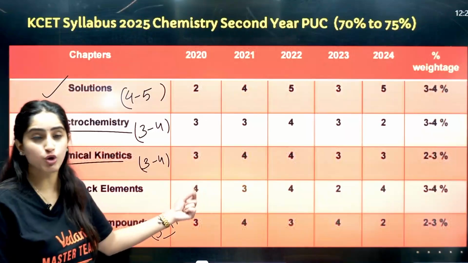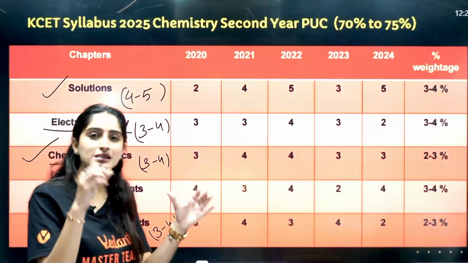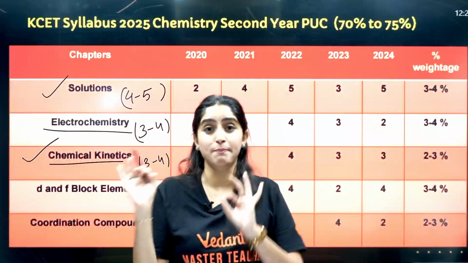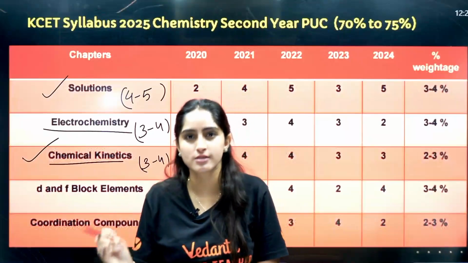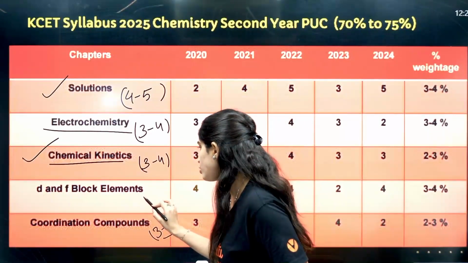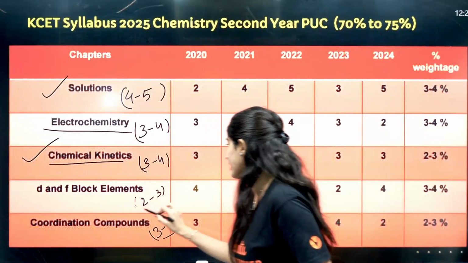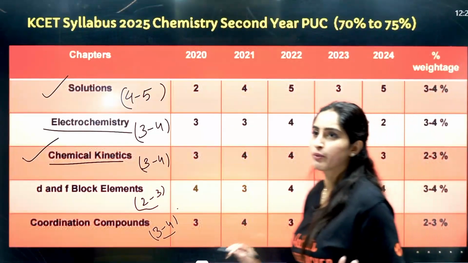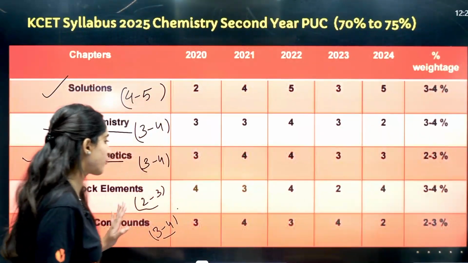You will apply those theories, and in these blocks now you will see a lot of exceptions and trends there, right? From exceptions and trends, questions are asked directly, right? So around 2 to 3 questions you can expect from here, around 2 to 3 questions you can easily expect from here.